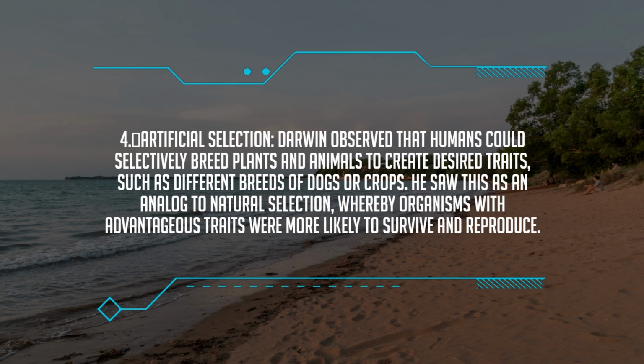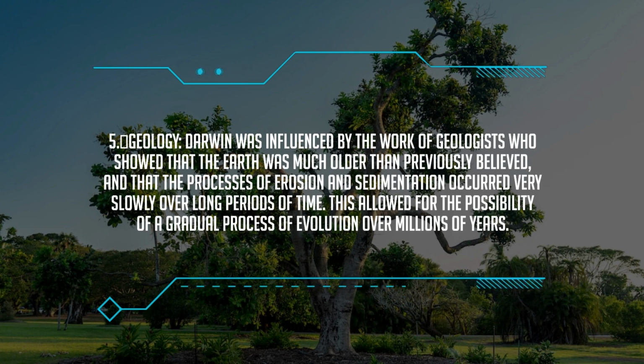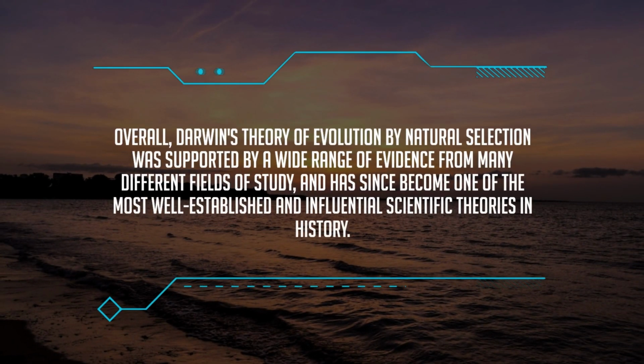He saw this as an analog to natural selection, whereby organisms with advantageous traits were more likely to survive and reproduce. 5. Geology. Darwin was influenced by the work of geologists who showed that the Earth was much older than previously believed, and that the processes of erosion and sedimentation occurred very slowly over long periods of time. This allowed for the possibility of a gradual process of evolution over millions of years. Overall, Darwin's theory of evolution by natural selection was supported by a wide range of evidence from many different fields of study, and has since become one of the most well-established and influential scientific theories in history.